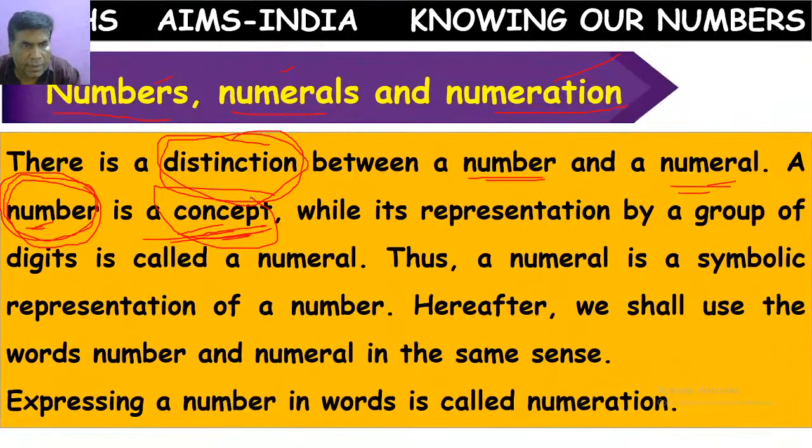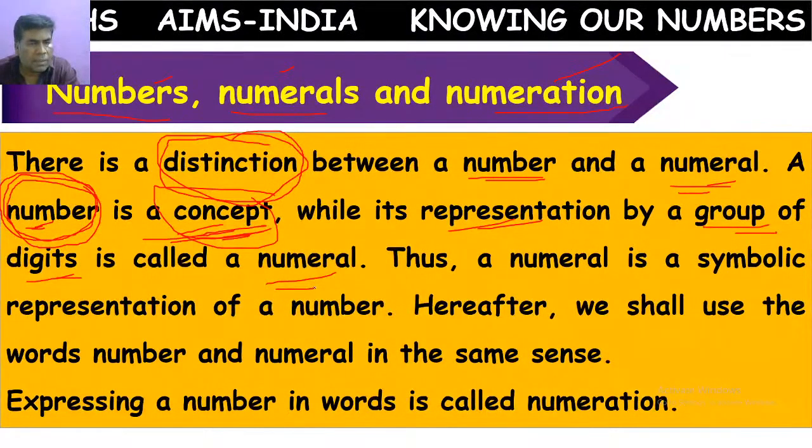Once again, I am repeating, listen carefully. Using numbers for counting things is a concept developed by the mathematicians, an idea found by the mathematicians. So here, number means it's just an idea. That idea is represented with a group of digits. Those digits we call numerals.